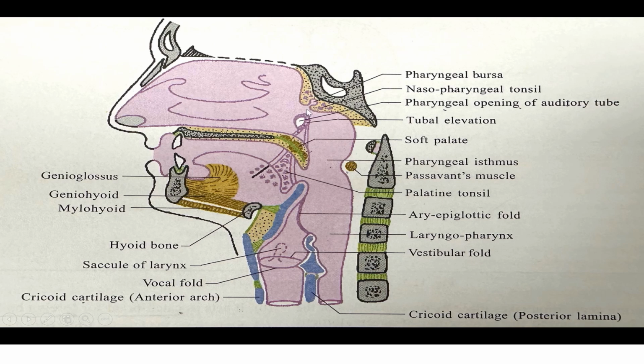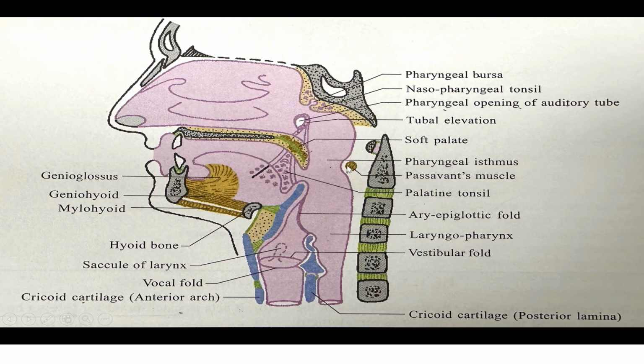You can see here, this is the nasopharynx. Here you can see this is the nasopharyngeal tonsil, and within that you can see a mucous diverticulum, the pharyngeal bursa or pouch of Luschka. Here you can see the pharyngeal opening of the auditory tube. Behind that you can see the tubal elevation under which lies the tubal tonsil. From this tube you can see two folds coming, the salpingopalatine fold, and here you can see the salpingopharyngeal fold. Underlying the salpingopalatine fold there is levator veli palatini, and underlying the salpingopharyngeal fold there is salpingopharyngeus muscle. You can see this is a soft palate.